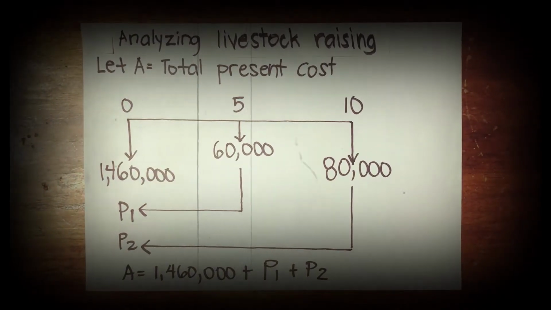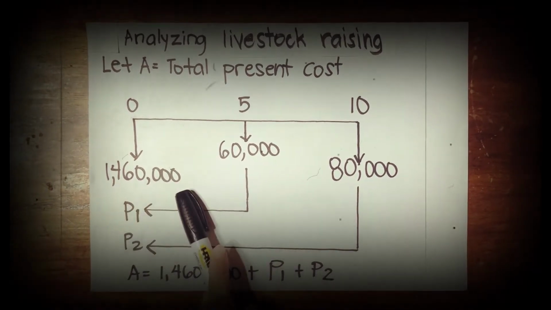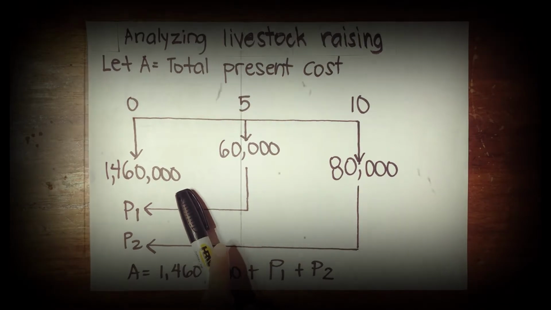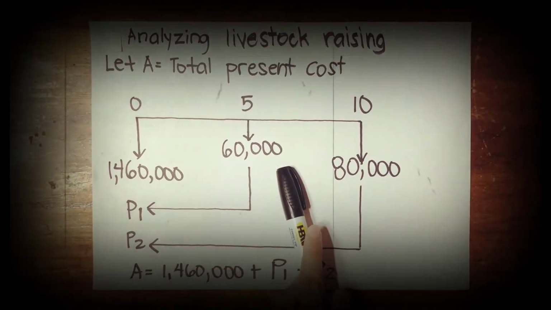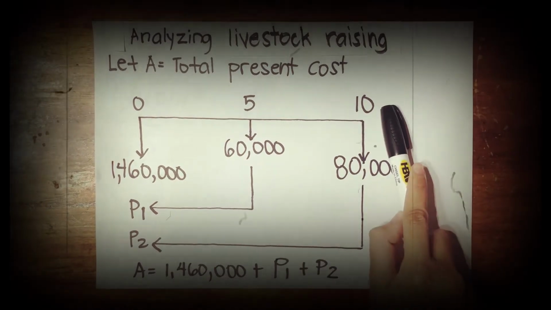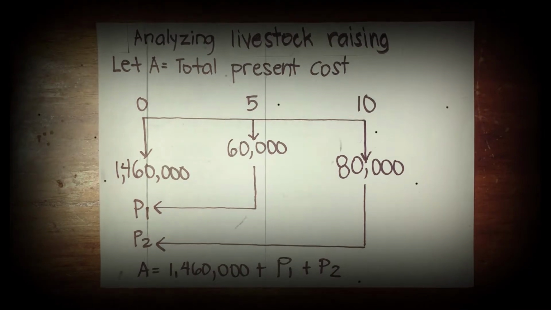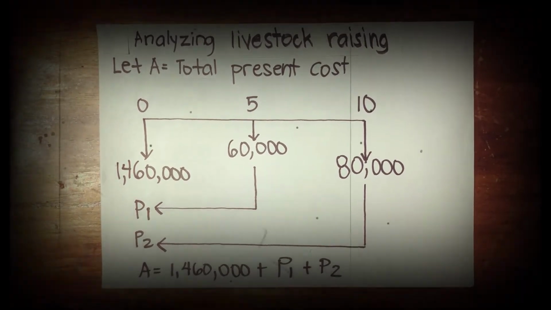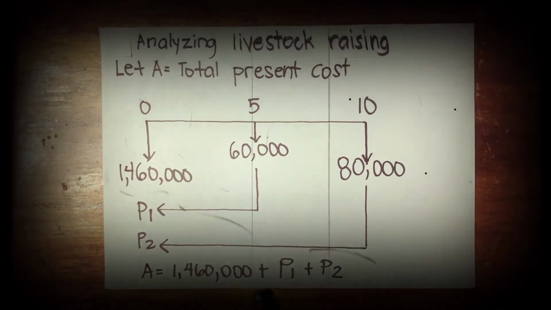For the cash flow, at year 0, given the original cost of 1,460,000 pesos, at the end of the 5th year there will be a maintenance cost of 60,000 pesos, and at the end of the 10th year, it will amount to 80,000 pesos. From the cash flow, we get the equation A equals 1,460,000 pesos plus P sub 1 plus P sub 2.